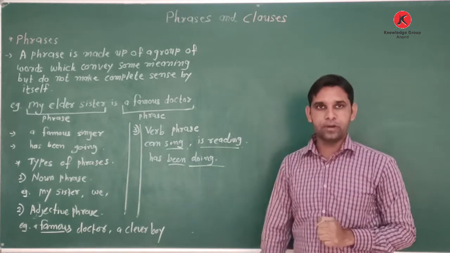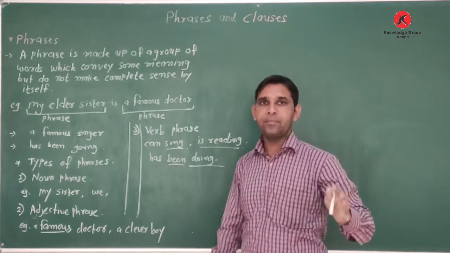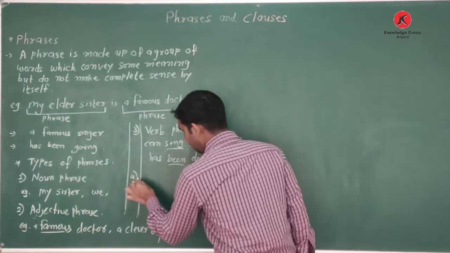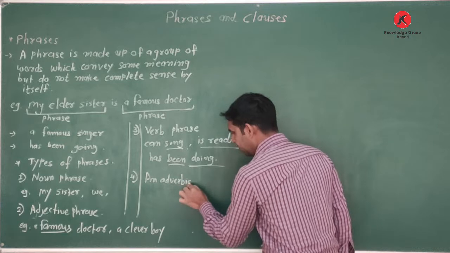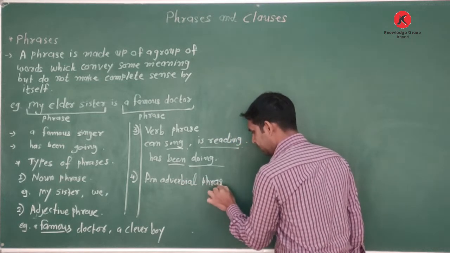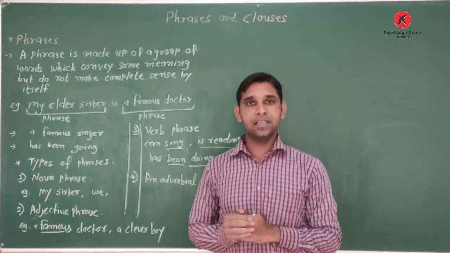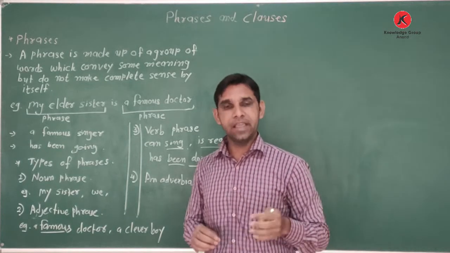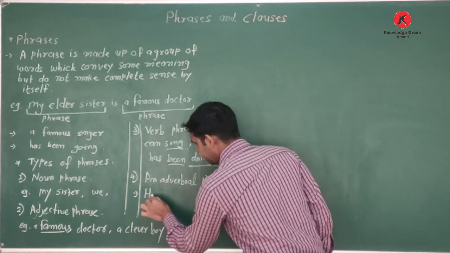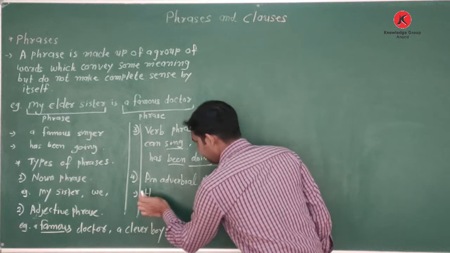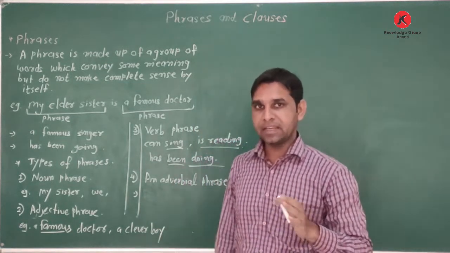Now comes the fourth one. First, noun phrase, adjective phrase, verb phrase, and number 4, the adverbial phrase. So what do we include in an adverbial phrase? In an adverbial phrase, the main word is the adverb. Examples of adverbs are sincerely, cleverly. They are adverbs.